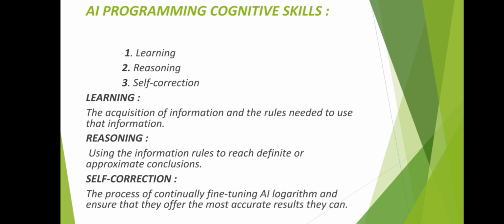And the second one, reasoning, using the information rules to reach definite or approximate conclusions. And the third one, self-correction, the process of continual fine tuning of AI algorithms and ensuring that they offer the most accurate result they can. However, researchers and programmers have extended and elaborated the AI.